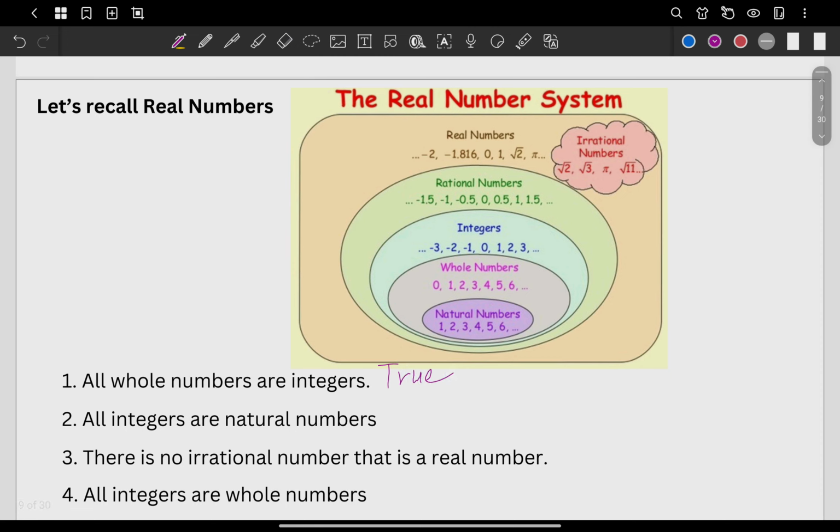All integers are natural numbers. Where are the integers? It's here. And natural numbers are here. Definitely no. Okay? Because it's the other way around. It should be natural numbers are integers, not integers are natural numbers. So this one here is false.